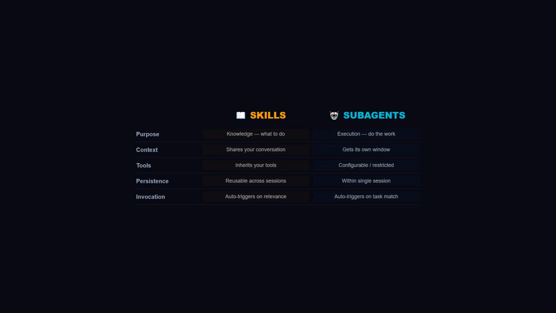Purpose. Skills provide knowledge, what to do and how. Subagents provide execution, an isolated worker that does the job. Context. Skills share your main conversation. Subagents get their own window. Tools. Skills inherit whatever tools you already have. Subagents can be restricted, read-only, no bash, specific tools only. Persistence. Skills are reusable across every conversation. Subagents exist within a single session. And invocation. Skills auto-trigger when Claude detects relevance. Subagents auto-trigger when a task matches their description.